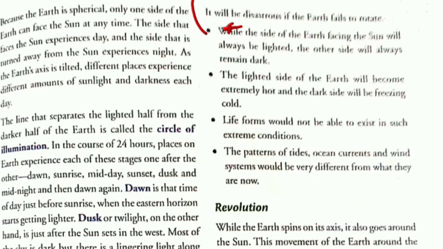So our answer will start: the side of the earth facing the sun will always be lighted and the other side will always remain dark. This is first point. Second point, the lighted side of the earth will become extremely hot and the dark side will be freezing cold. This is second point. Now, third point, life forms would not be able to exist in such extreme conditions. This is third point. Then the patterns of tides, ocean currents, and wind system would be very different. This is fourth.